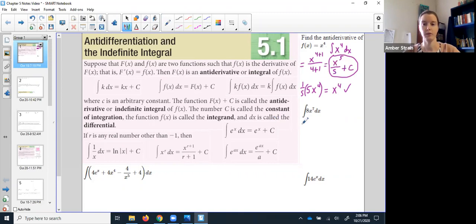Okay, now this one, we've got that constant 8 there. So remember, we're just going to pull it out of our way for now. Just look at the x to the 7th part, ignore the 8 for now. So we're going to do that same thing.